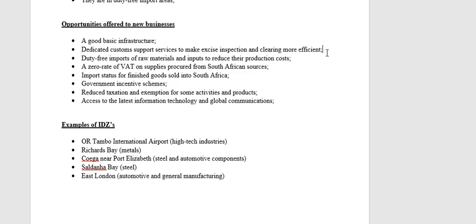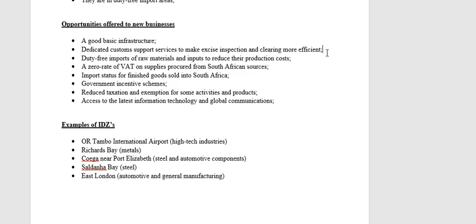All right. Now, obviously, there's not enough customs officials. So sometimes, literally, if I import something, that container might sit at that harbour for 6 months before the customs officials actually open the container to check the stuff inside. So it could be that the stuff that I've imported is sitting there at the harbour for 6 months before I can actually get them. But if you're in an IDZ, you have a dedicated customs person.